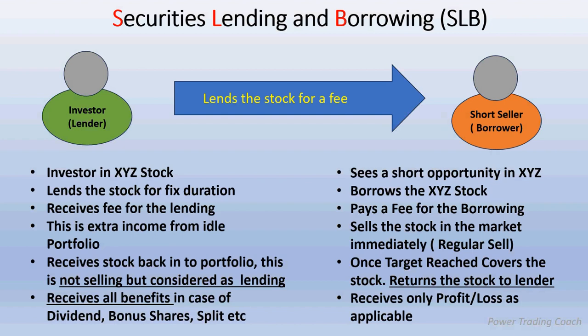Whereas when this stock is with the short seller, all the benefits related to the stock are still available to the investor, because he is still the owner. So he receives all the benefits like dividend, bonus shares, split, etc. All that is still available to the investor. He is only lending the stock, not selling the stock.